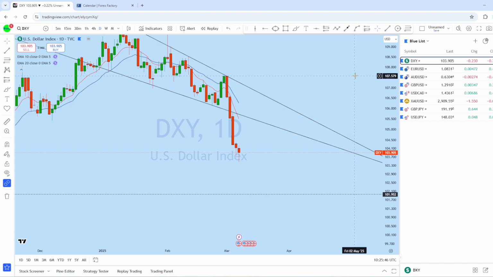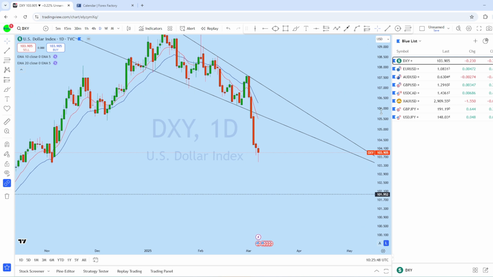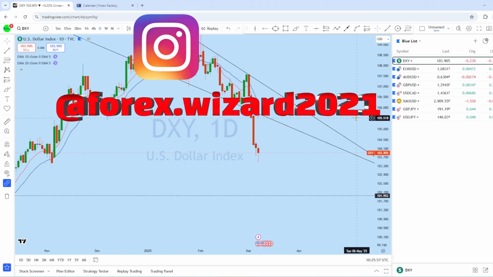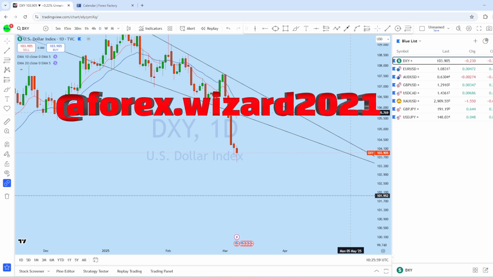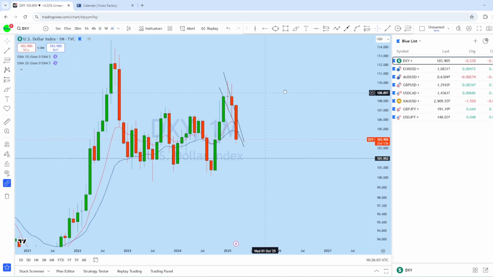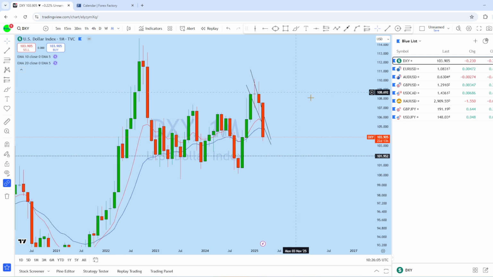Okay traders, let's first begin with DXY, and then we will also be looking at all the USD pairs including XAUUSD as well as the yen pairs. Starting with DXY to see what kind of trading opportunity we might have this week, looking first of all at the highest time frame, the monthly chart, to see the overall picture in this market.